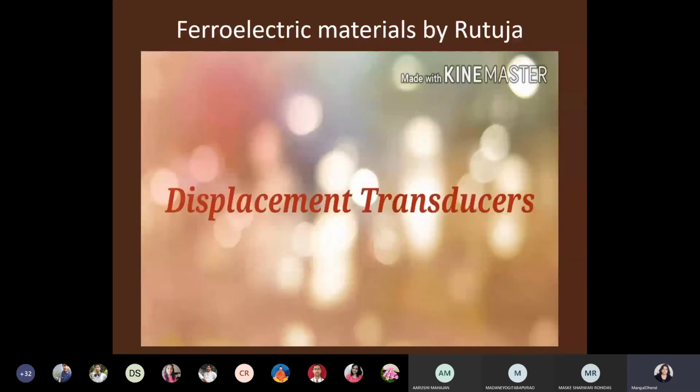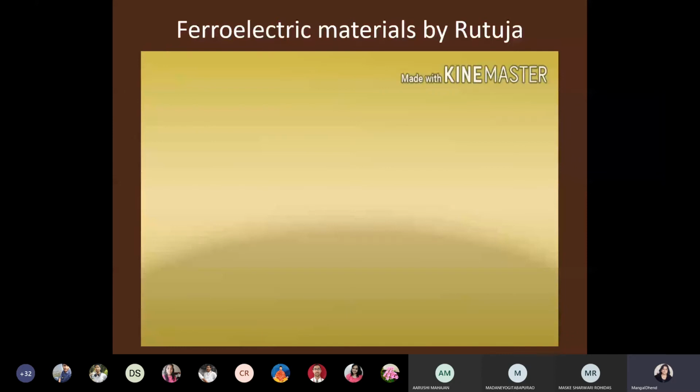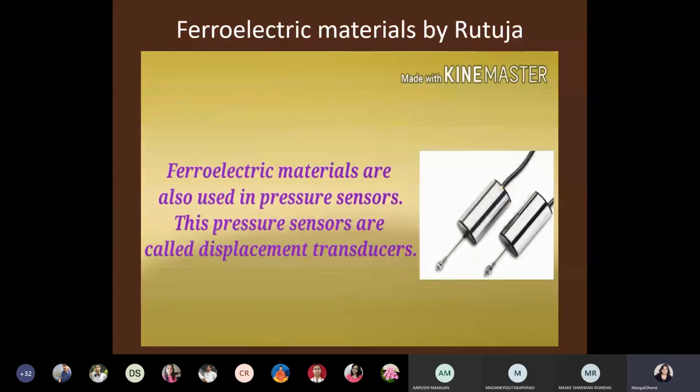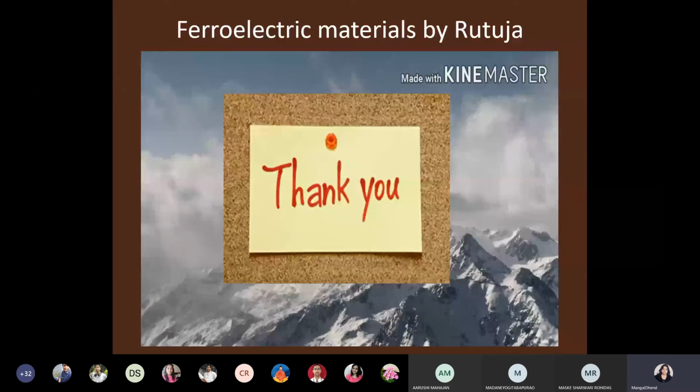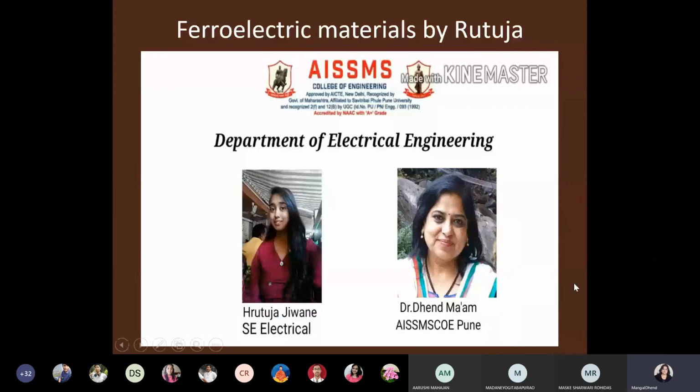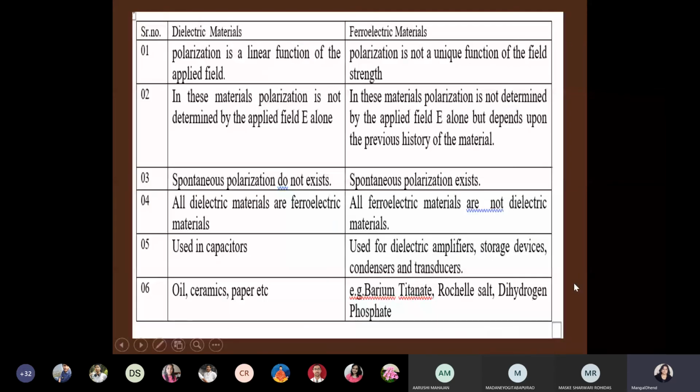Fifth, displacement transducer. Ferroelectric materials are also used in pressure sensors. These pressure sensors are also called displacement transducers. This was all about ferroelectric materials. So Rutuja has explained ferroelectric materials, examples, properties and applications.